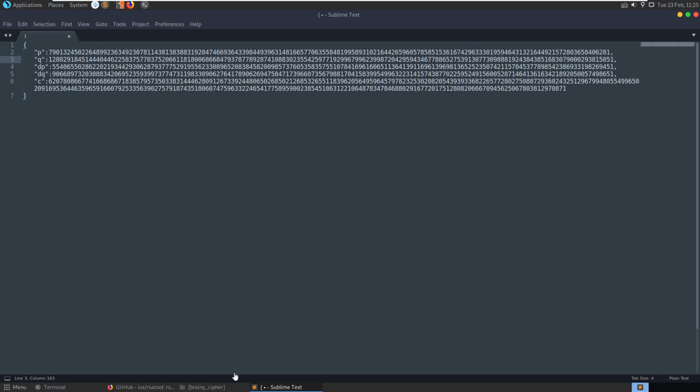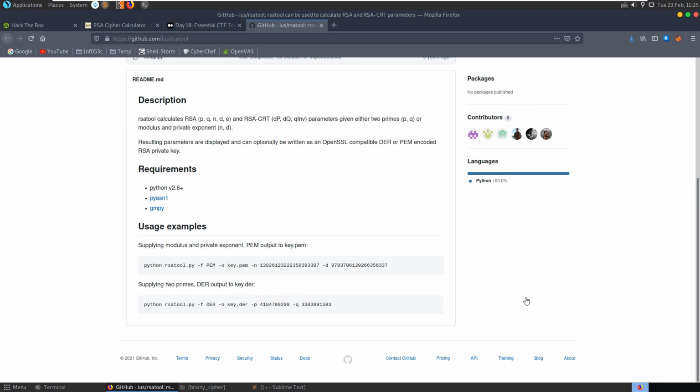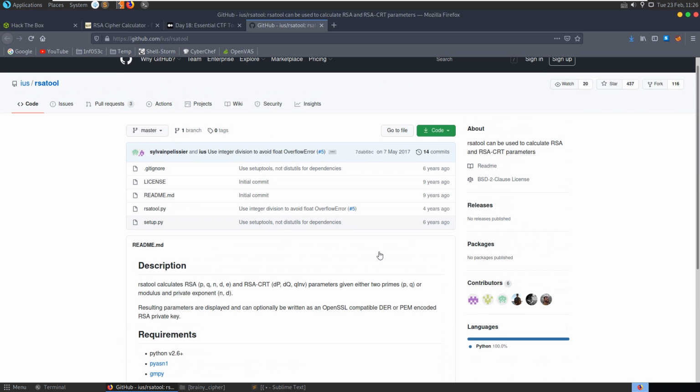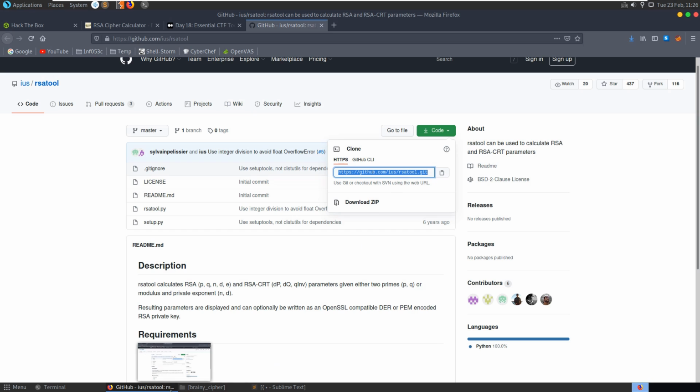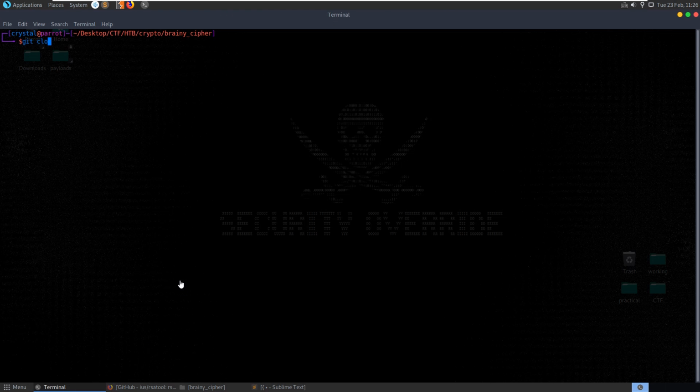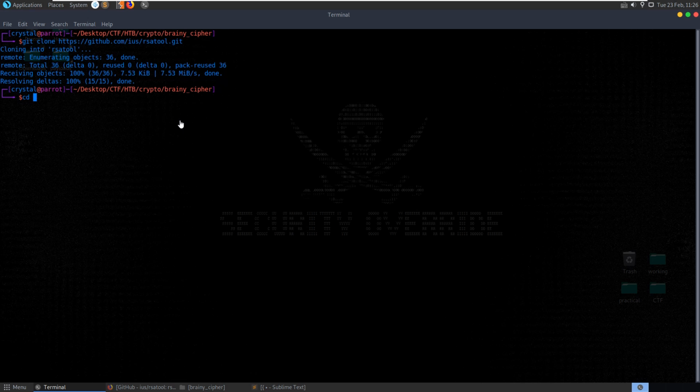We have d, dp, and dq, which are the modular inverse of P and Q. So let's clone this repo. Do git clone to RSATool. Let's go into the RSATool.